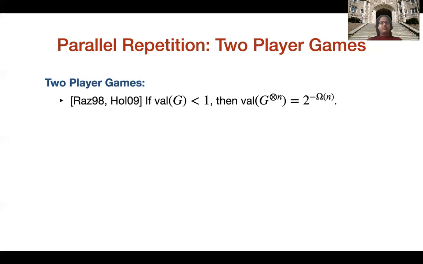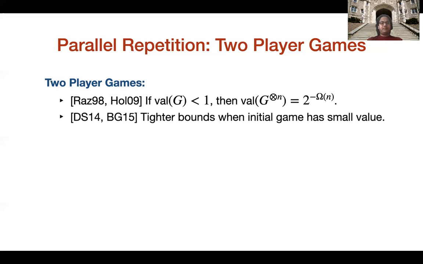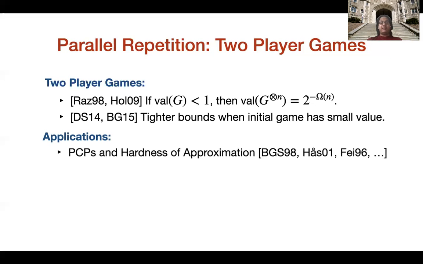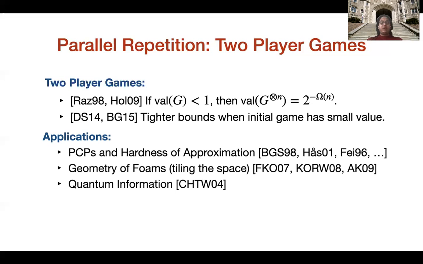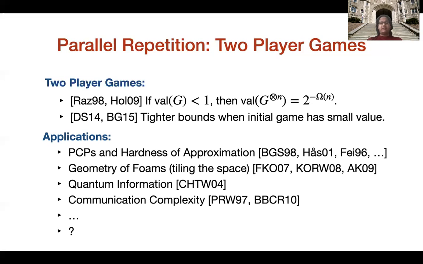For two-player games, the following is known. If the value of G is less than 1, then the value of the repeated game goes down exponentially in n. This was first proved by Raz and was later simplified by Holenstein. Tighter bounds are also known when the initial game has some small value. Two-player parallel repetition has found many applications, for example, in PCPs and hardness of approximation, in the geometry of foams, in quantum information, in communication complexity, and many more to come as well.